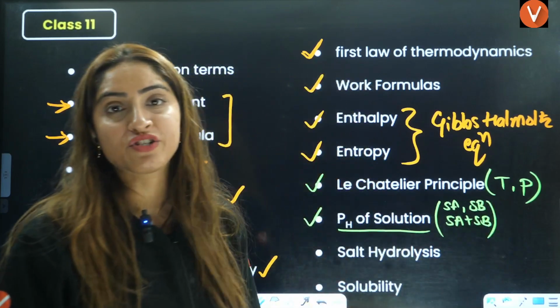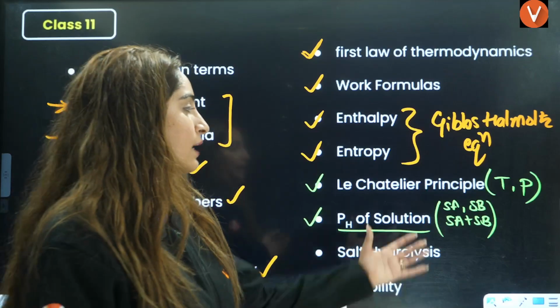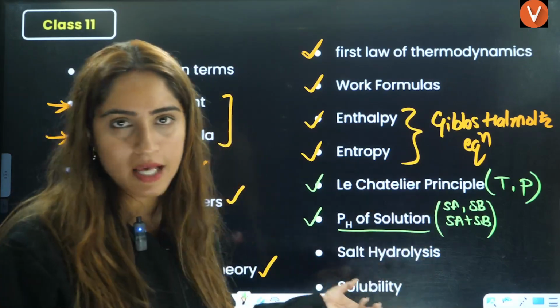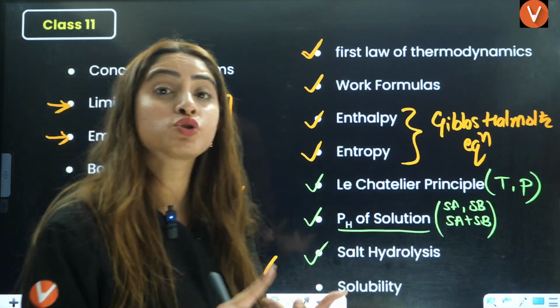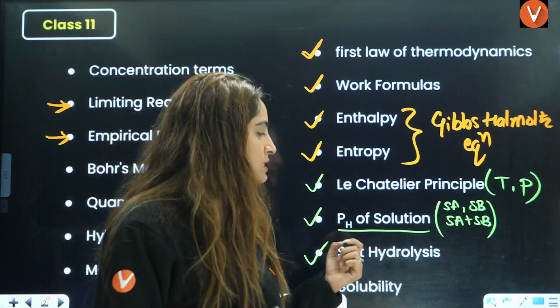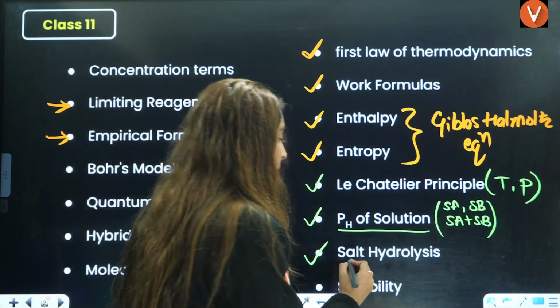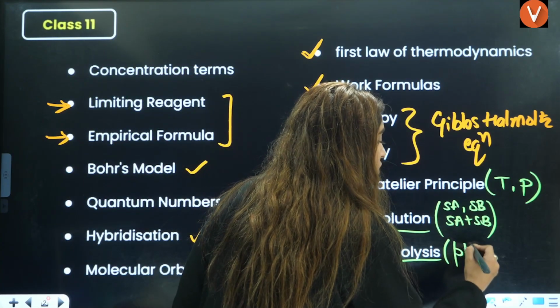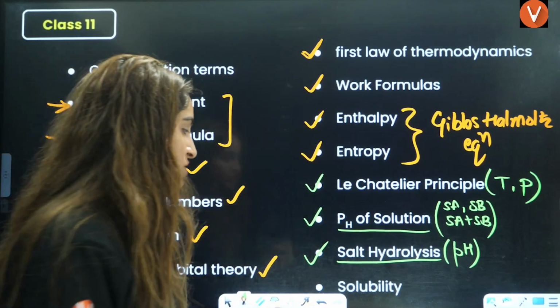These questions are frequently asked to you. Weak acid is very simple, right? That too you must have done in other chapters as well, right? Then there is salt hydrolysis. From salt hydrolysis, I would say usually the questions are asked based on the pH values of the salt hydrolysis, right?